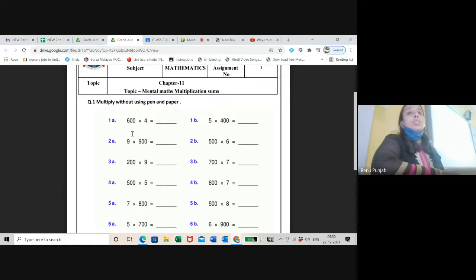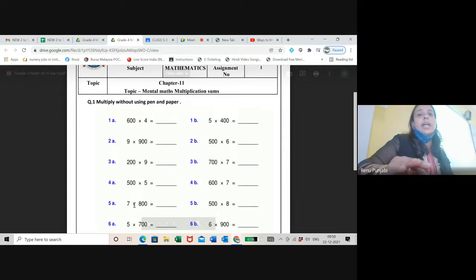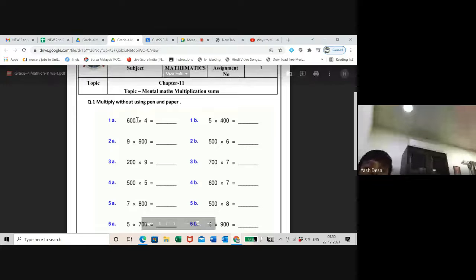So 6 fours are 24 and 2 zeros will come in the answer. And what is the answer called in the multiplication, students? The answer in the multiplication is called product. Start solving. What we have to do?